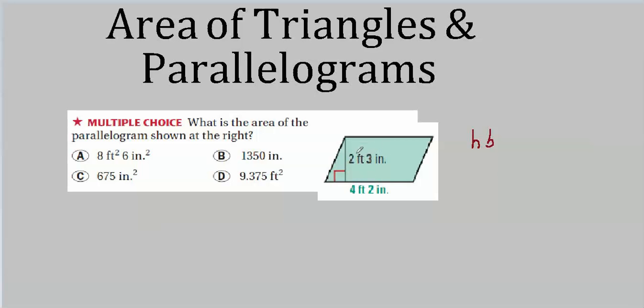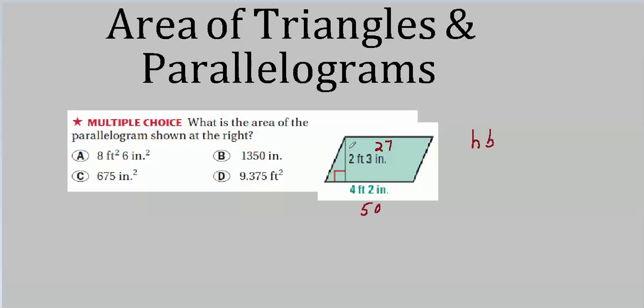2 feet, that's 24 inches, right? 24 and 3 is 27. 4 feet, that's 48 inches. 4 times 12 plus 2, that's 50. Now I think we got something we can work with.